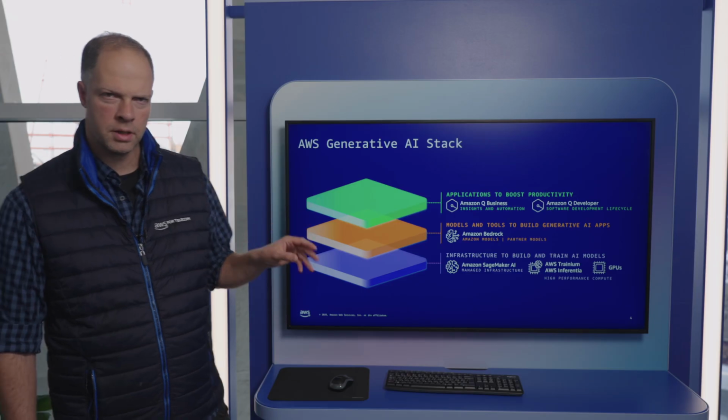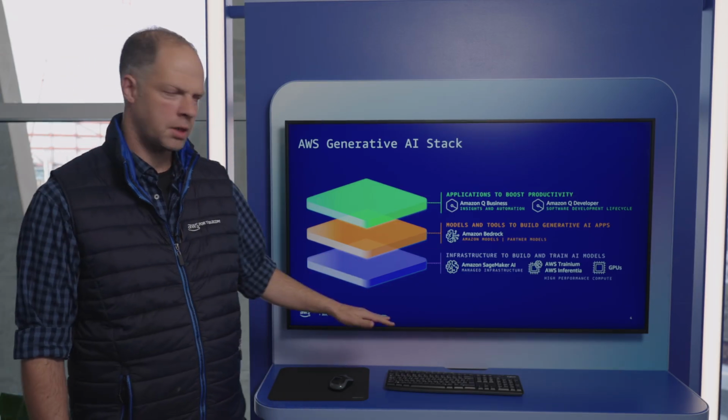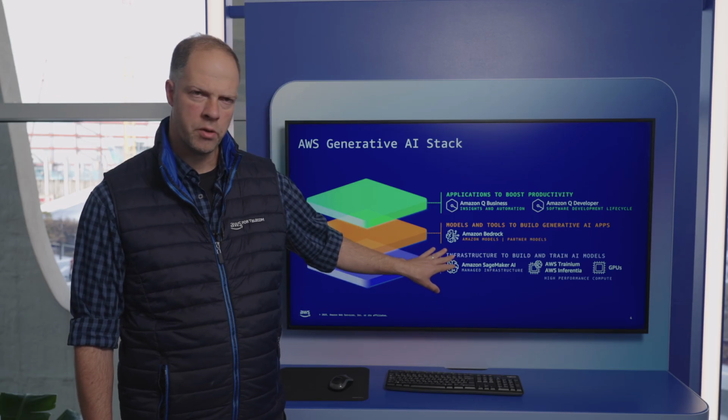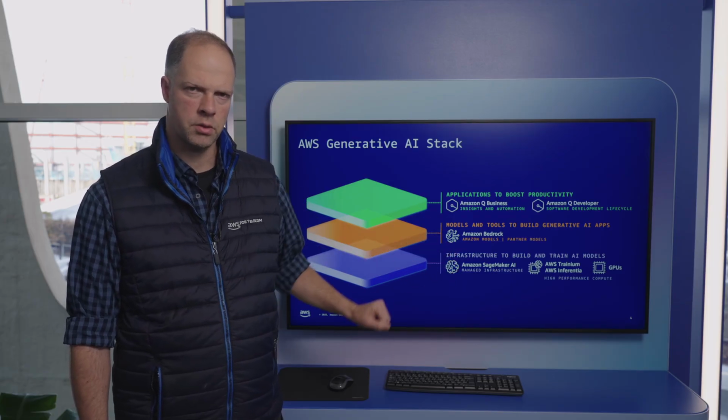Okay, so let's talk a little bit about the AWS generative AI stack. So we start from the bottom layer, where we have the Amazon SageMaker AI. This is our managed platform for end-to-end, from building, training, and deploying traditional AI/ML models, as well as large language models. And we start there. This is where we fine-tune our large language model based on a data set that I will share with you the details about in a second.